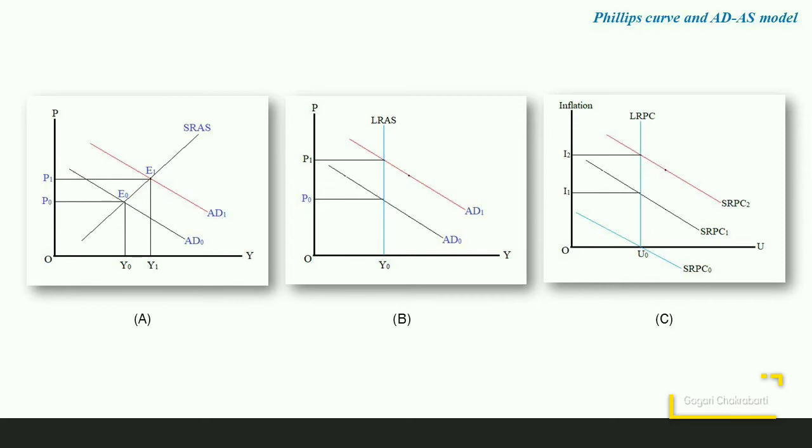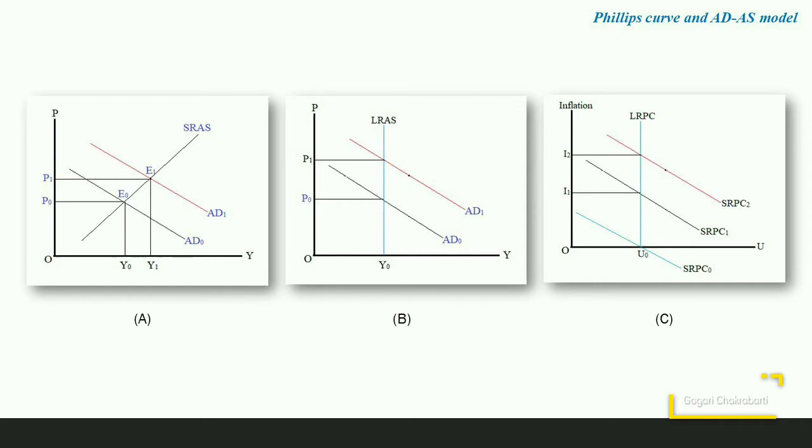Now suppose that because of expansionary monetary policy, the aggregate demand curve shifts from AD0 to AD1. Clearly, prices rise from P0 to P1, and output rises from Y0 to Y1. Therefore, employment increases and unemployment falls. So, in the short run, there is a trade-off between inflation and unemployment, and the short-run aggregate supply curve may be related to the short-run Phillips curve.